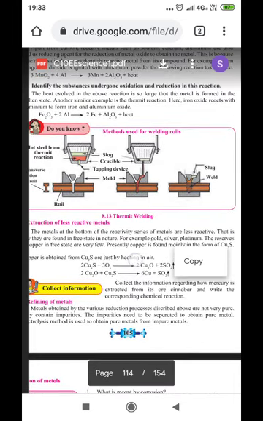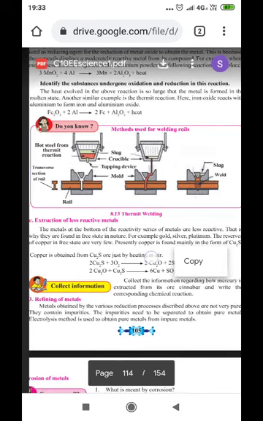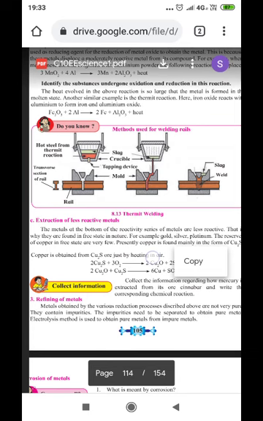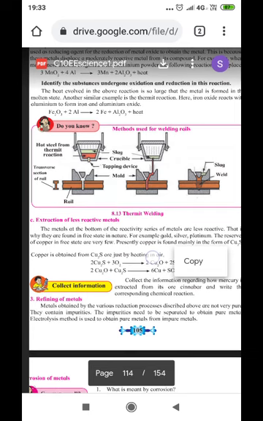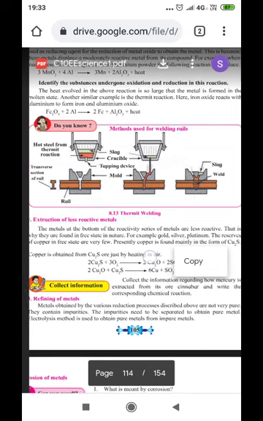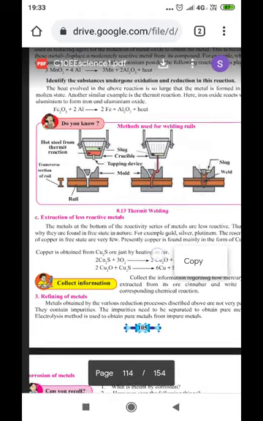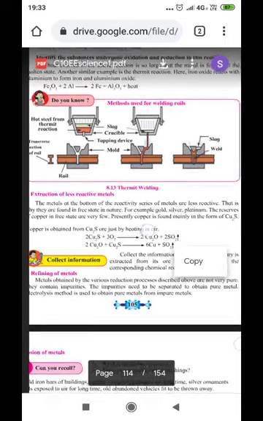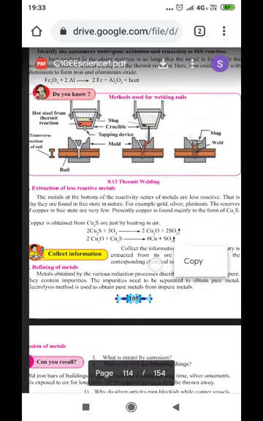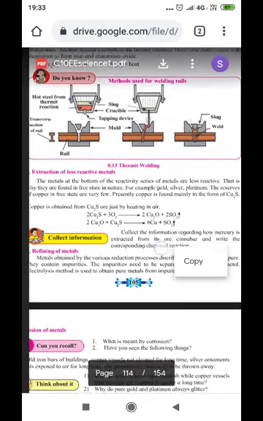The heat evolved in the above reaction is so large that the metal is formed in the molten state, that is, in the liquid state. Another similar example is the Thermit reaction. Here, iron oxide reacts with aluminium to form iron and aluminium oxide. You can see the diagram being shown here, thermit welding.